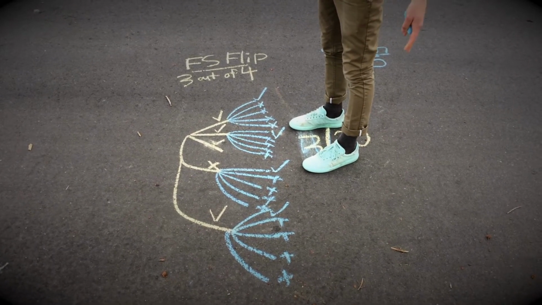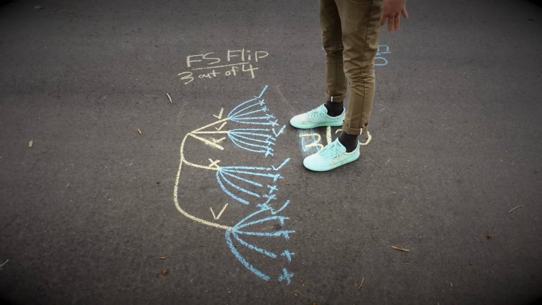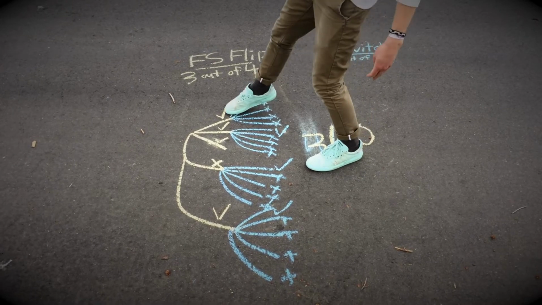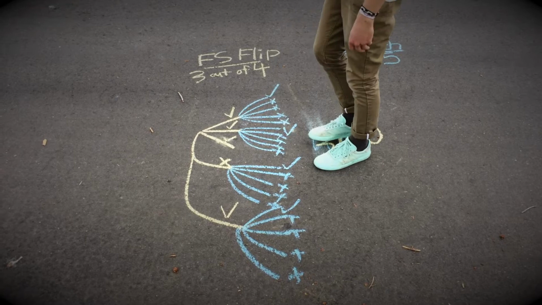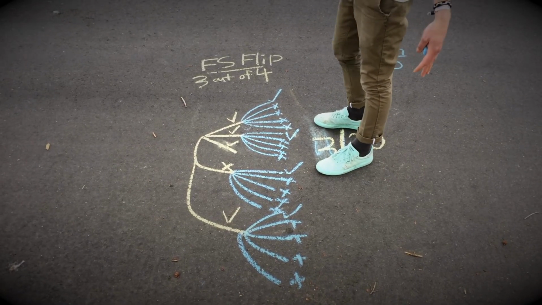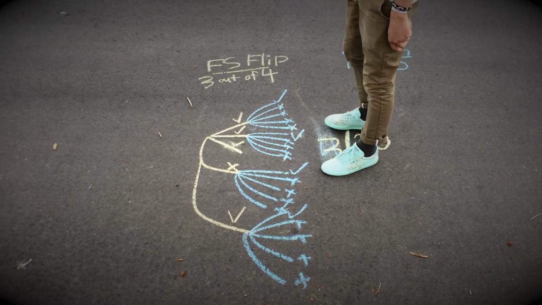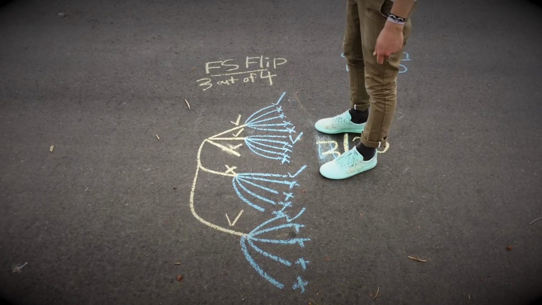When I'm thinking of doing both of these tricks in a row, what's my probability? I'm going to diagram it with what's called a tree diagram. As you see, there are all these branches. The yellow lines represent my first trick. The checks mean I land it. So 1, 2, miss, land, so 3 out of 4. The branches after that are the second trick. Again, the checks mean I land it, and the X means I missed it. On each of these there are 5 branches, and 1 has a check.